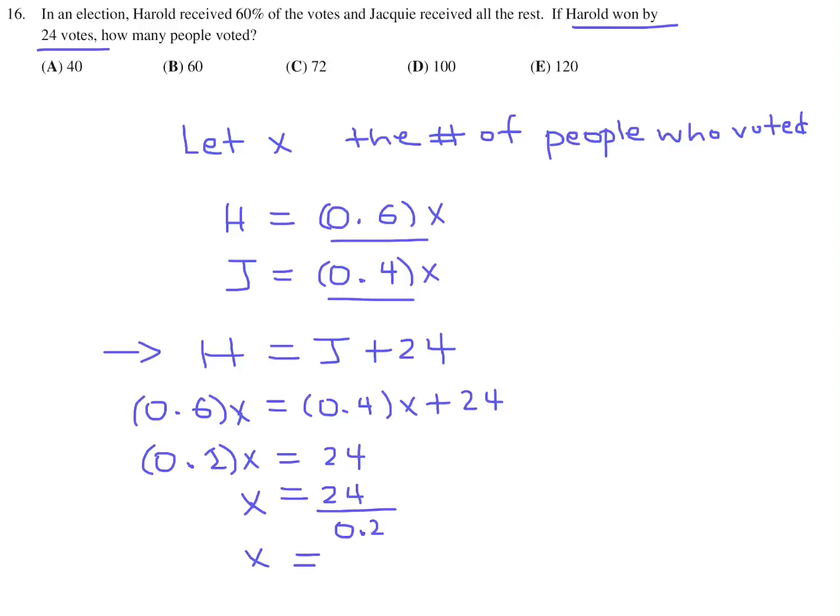So x will be 120. So now we have to, I think that's it. 16, they're asking how many people voted. All right, we got it. Okay, sometimes I overthink the question. So 16 is E, and that's it.